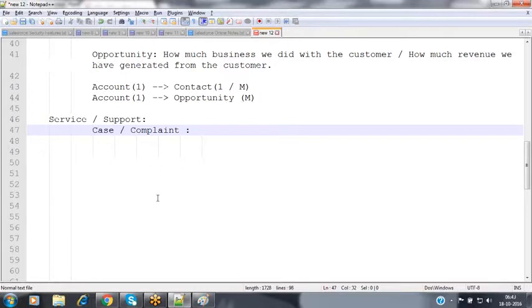Nothing but we are raising a request to that customer care people by making a call to the toll-free number which they have given. Here also, whenever the customer is facing some problem, the customer can raise a case, nothing but a complaint or a grievance. So how can you raise that complaint? Whenever you are giving that assurance to the customer at the time of selling your product, we are giving a warranty card. In that warranty card, clearly we have mentioned if you are facing any difficulty, then please make a call on that toll-free number which we are providing.